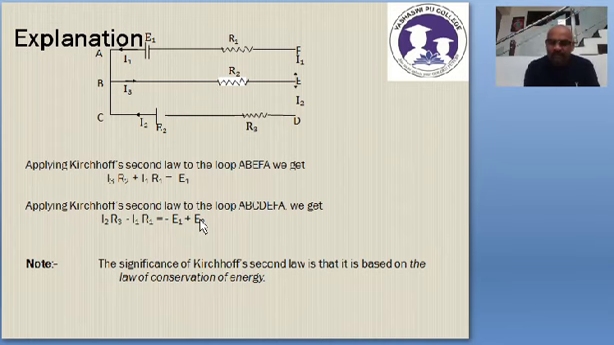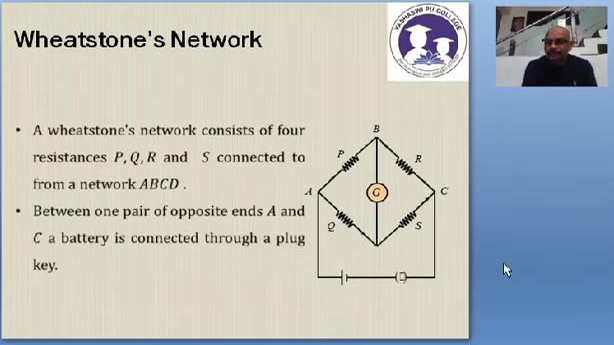We'll move further. We have given a lot of time here, and we'll move further and see Wheatstone's network. Observe this, this is very very important. Wheatstone's network. Dear students, you have 4 resistors here, P, Q, R, S. These 4 resistors are connected in the form of a cyclic quadrilateral PQRS.